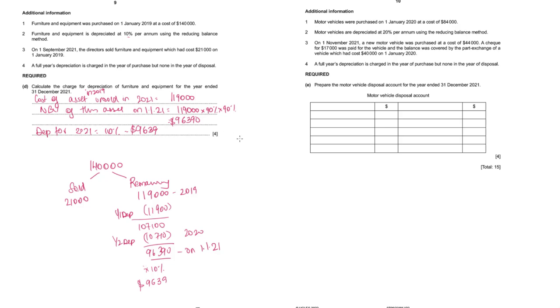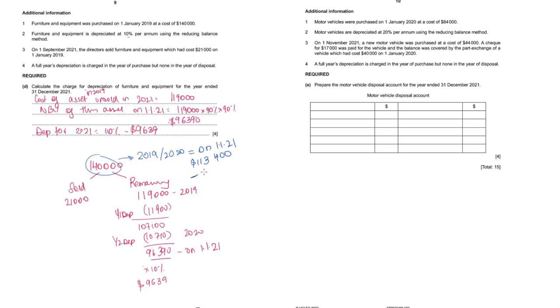There are other ways of also doing it. Let me quickly tell you. 140,000, what you do is you start depreciating the whole thing for 2019. You also depreciate it for 2020. Then on 1st Jan 2021, let me calculate. On 1st Jan 2021, you get net book value of the entire lot of asset 113,400.